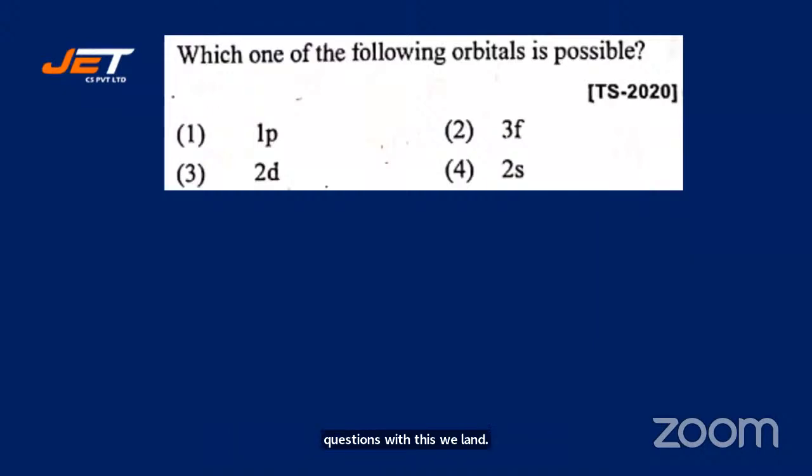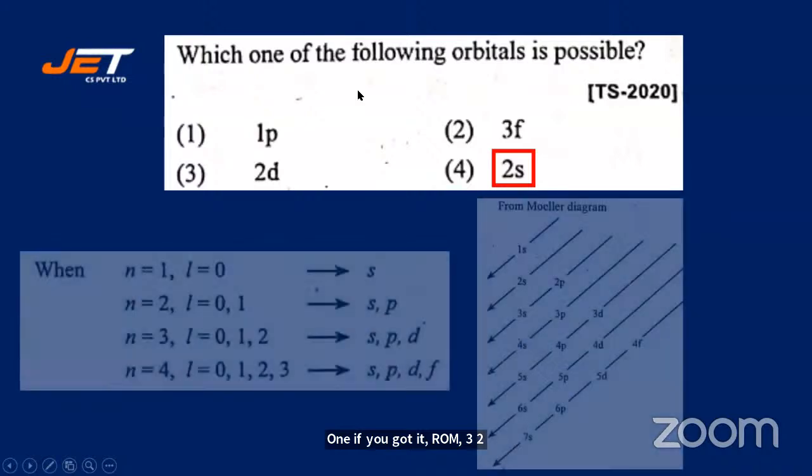Which one of the following orbitals is possible? Is 1p possible? 3F possible, 2D possible, 2S possible. Quick. I'll just give you 5 seconds. 1, 2, 3, 4, 5. In 5 seconds, I've got 10 answers, absolutely right answers. One of you got it wrong. Please correct yourself. 2D kadu, 2S. All right, let's go for the next one.